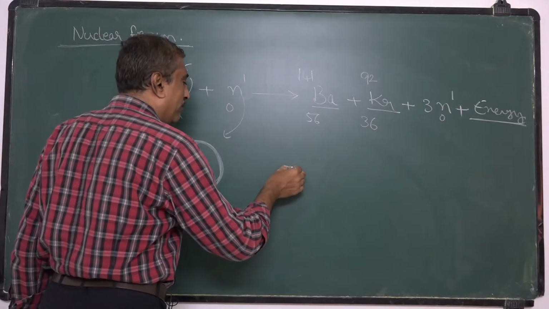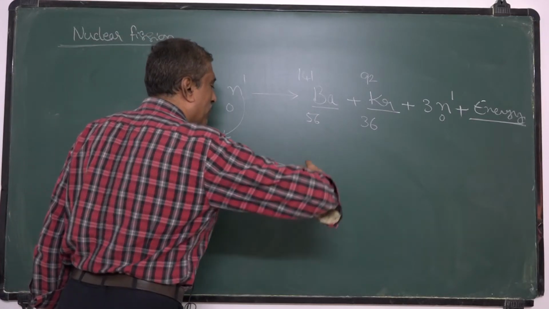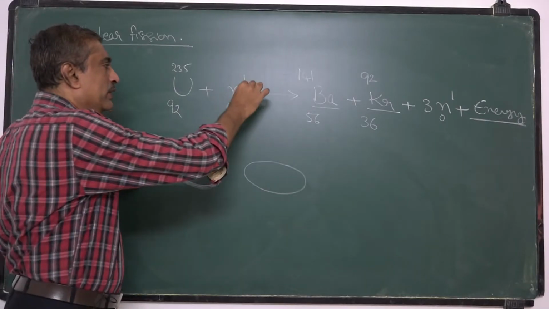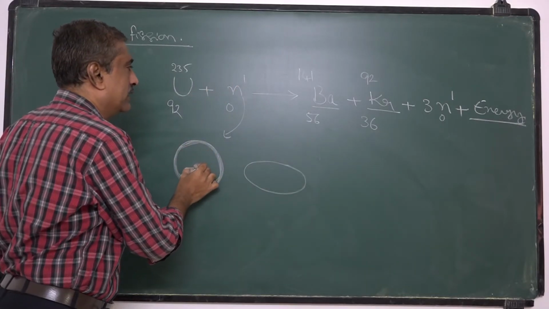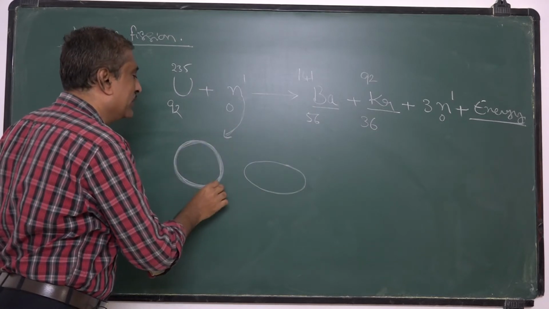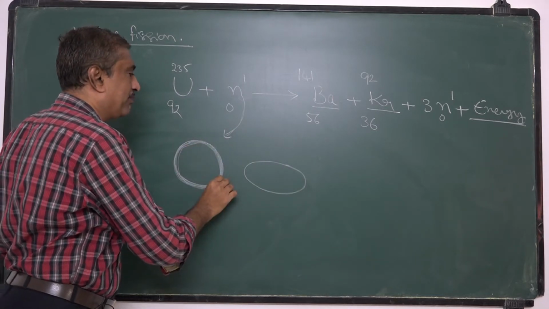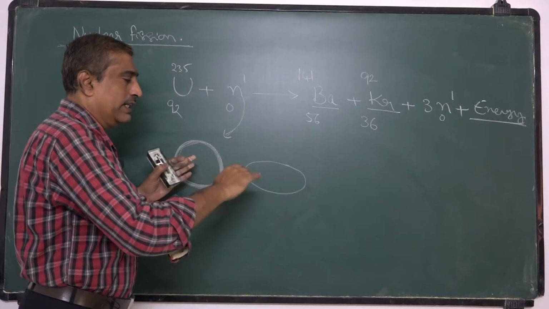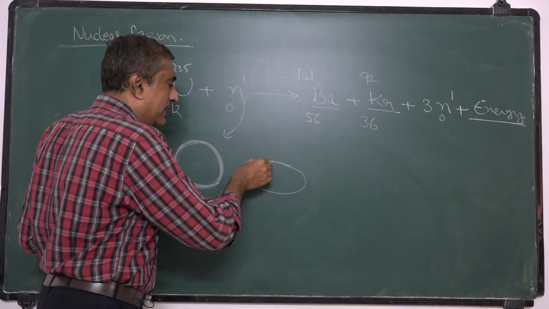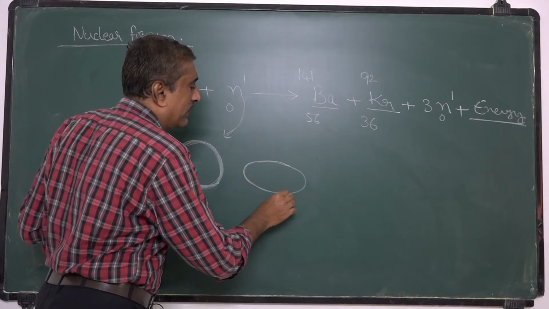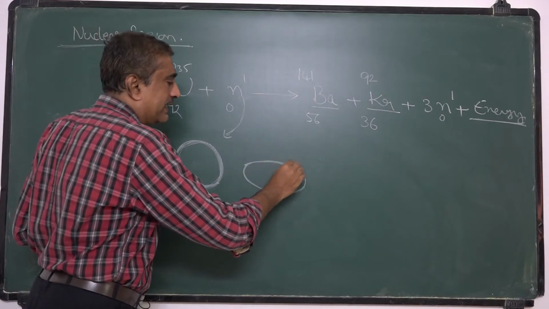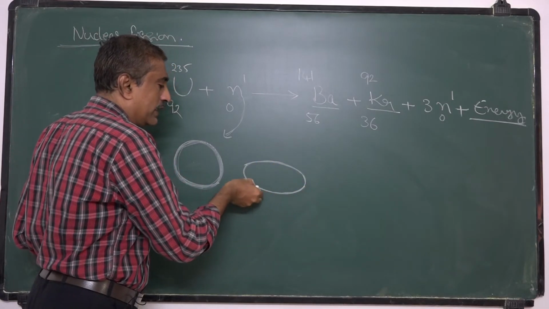Its shape will be just like an ellipsoid. Due to this excitation energy, this nucleus vibrates, and due to these vibrations, it acquires the shape of an ellipsoid.